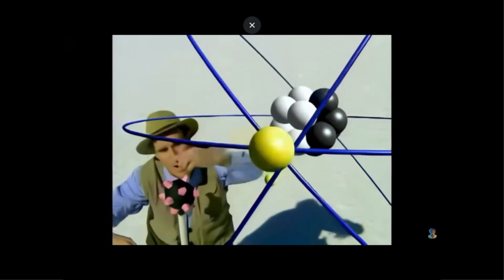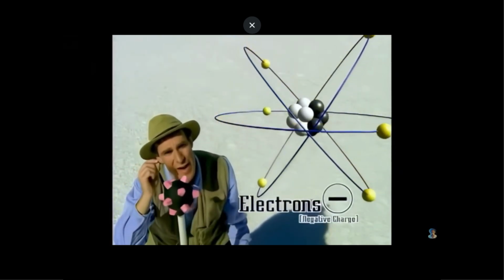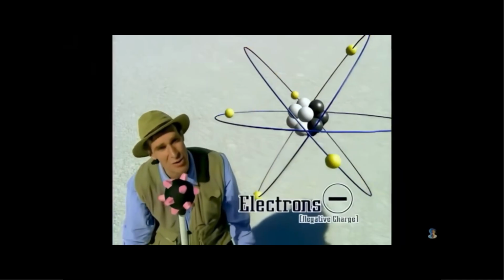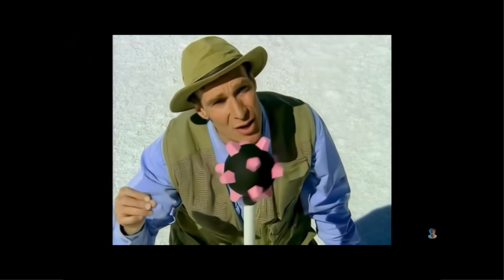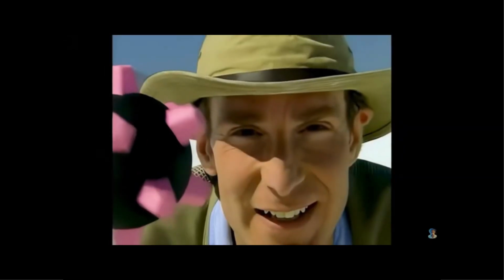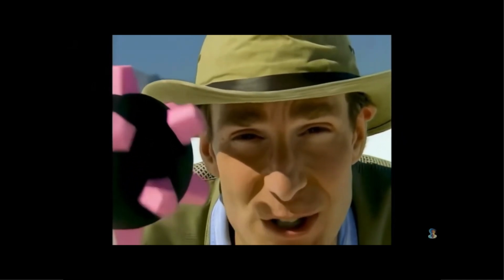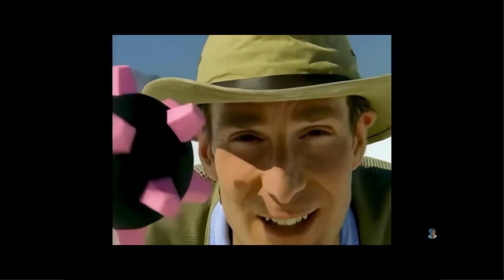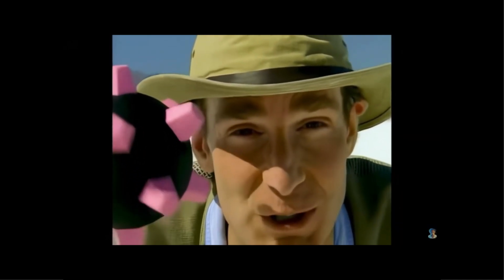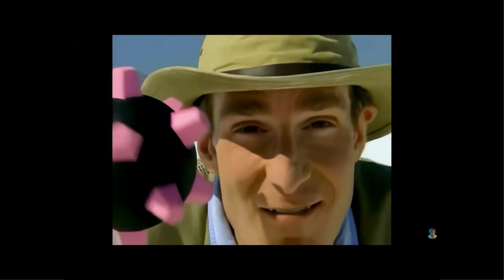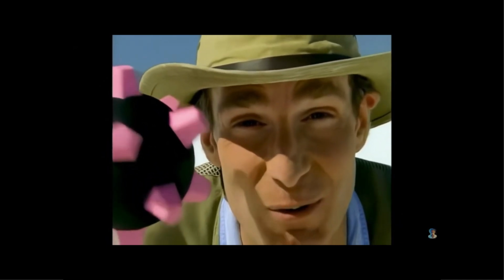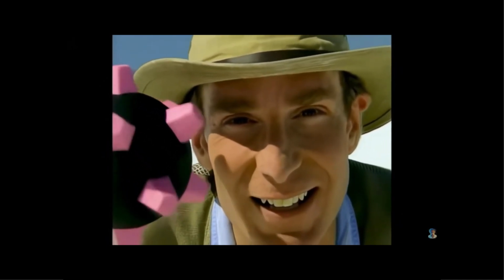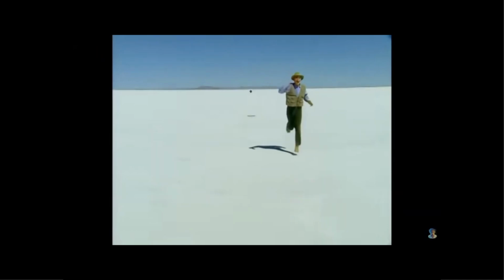Now, buzzing around the outside of the nucleus are very small particles called electrons. Maybe you've heard of them. In fact, the flow of electrons from one atom to another is called electricity. If this vibrating, buzzing ball is the nucleus of an atom, how far away do you think the electron would be? Well, as far as you could jump? No. As far as you could throw a ball? As far as you could run? Well, yeah. Take a look. You can see it from here. It's way out there.